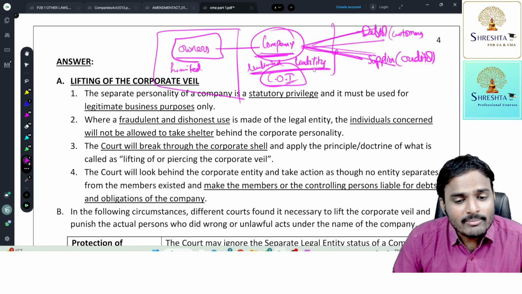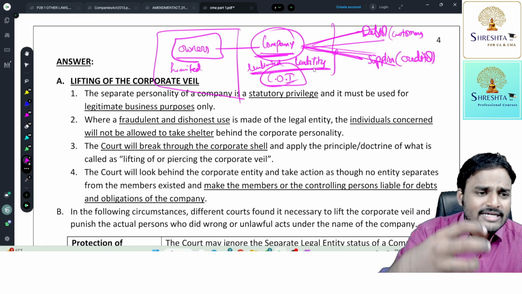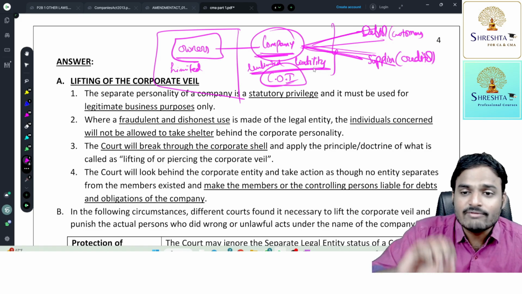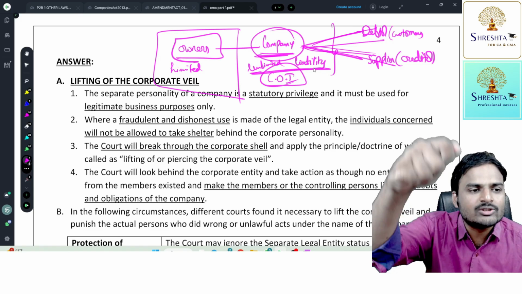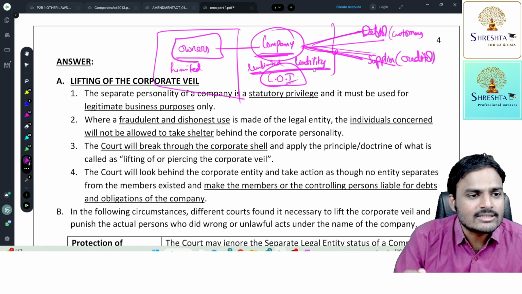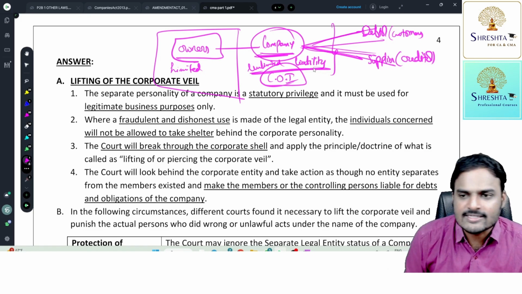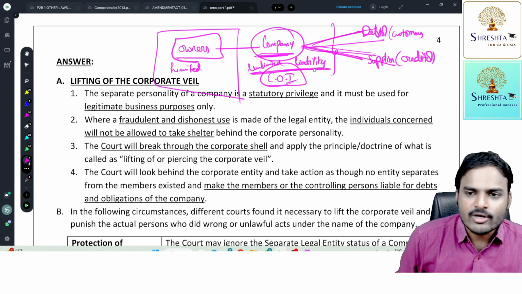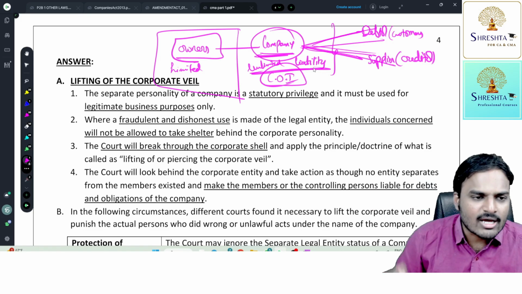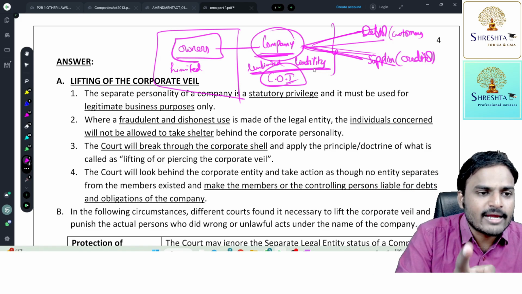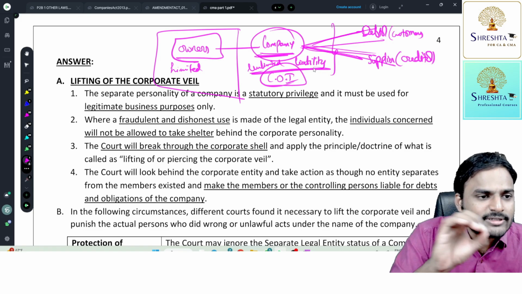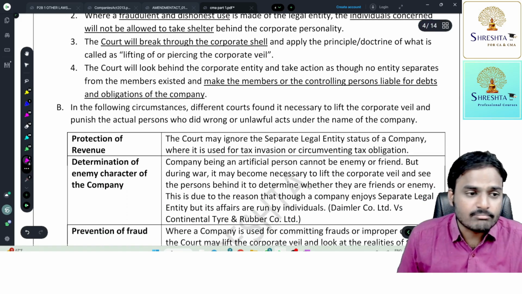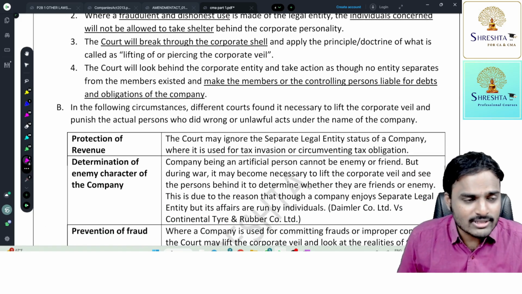So that's why the lawmaker decided: whatever advantage we are giving, the separate legal entity concept, the same concept we will lift, we will remove. That mask we are going to remove, if you are using this concept for fraudulent purposes. If you are doing any fraudulent activities in the name of the company type of organization, we will simply remove the mask. We will identify the real persons behind the mask, and those real persons are going to get punished. So we had some famous case studies under B point. I'm going to explain all those points now only.